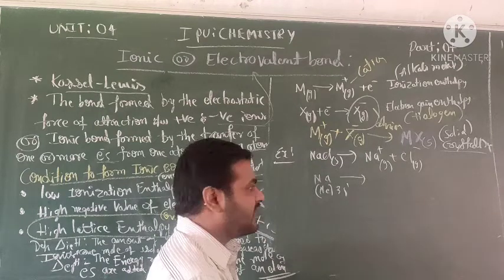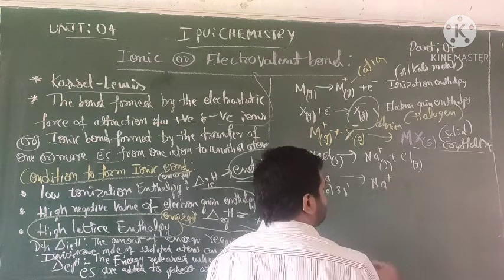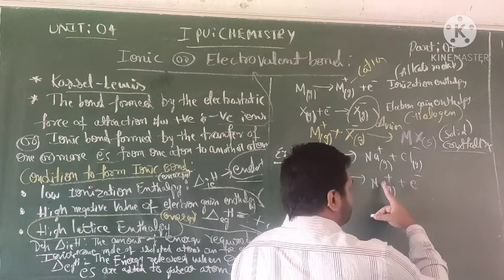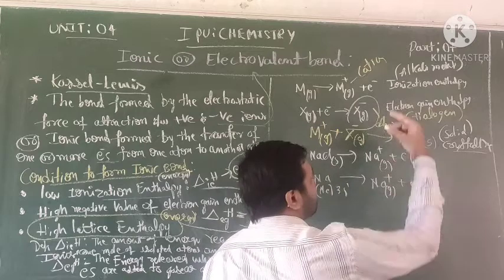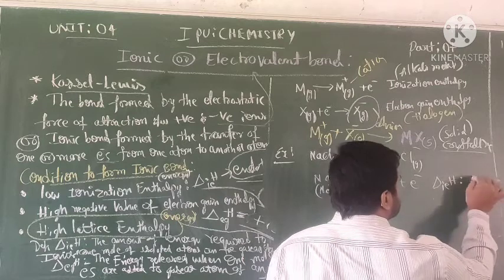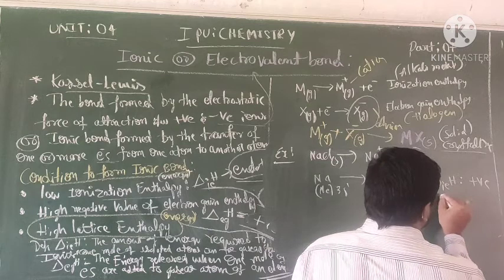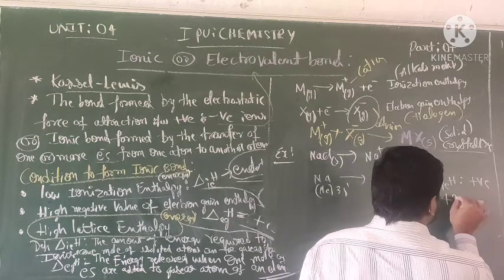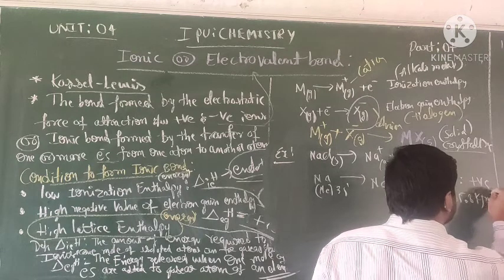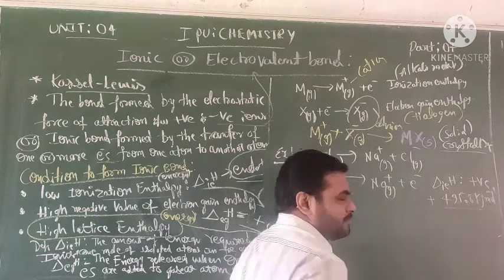So Na plus gaseous is formed by loss of an electron. This is called ionization enthalpy, delta IEH, which should always be a positive value. This is 495.8 kilojoules per mole, a plus value.